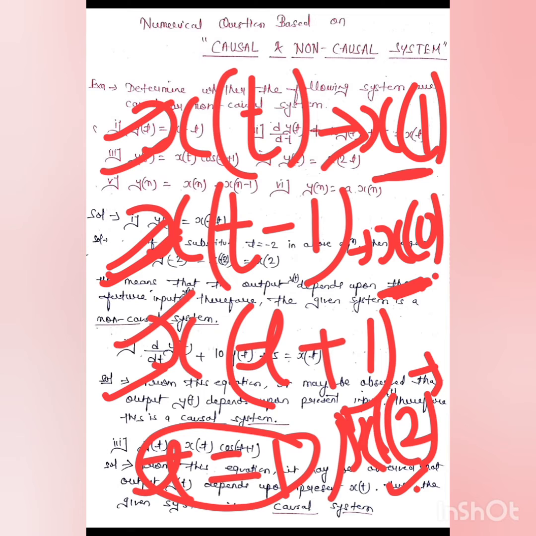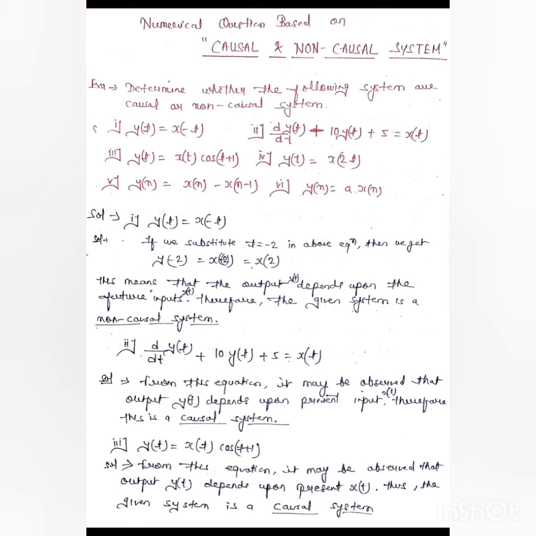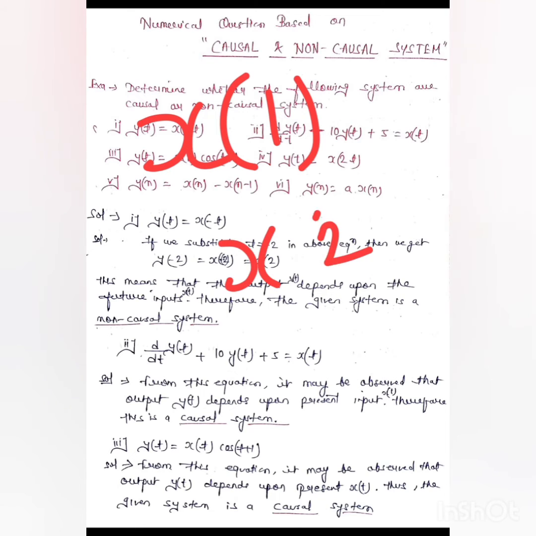If it is less than the present value, then obviously that particular value is a past value. An example is like that: if we have expression like x of 1 and x of 2, in order to compare these two, we can say which one is present value, which one is future value and which one is past value.